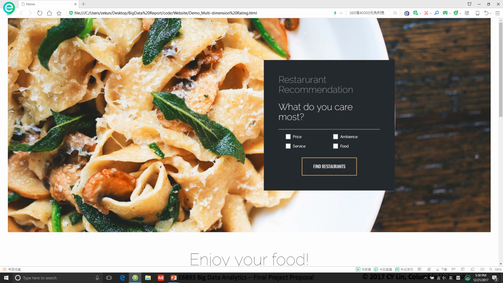We set 4 choices for users, which is the same as the attributes we set for every restaurant, but miscellaneous, because it is not a concern of the users. For example, we want to go on a date. We would like to go to a restaurant with good ambience and food. So we can click on ambience, food, and click the find restaurant button.